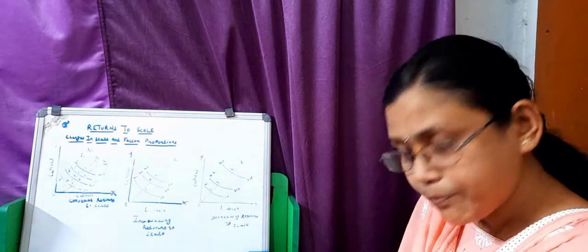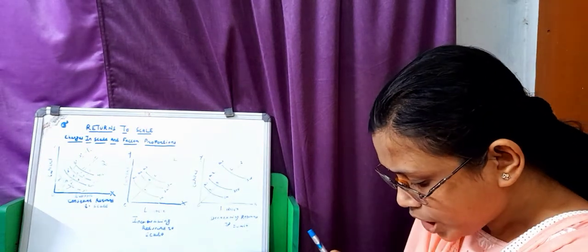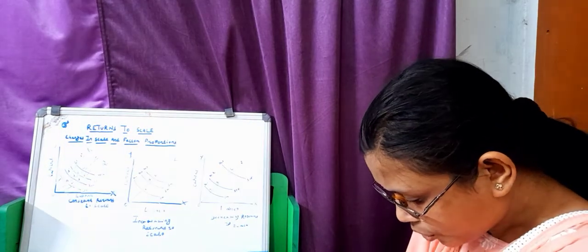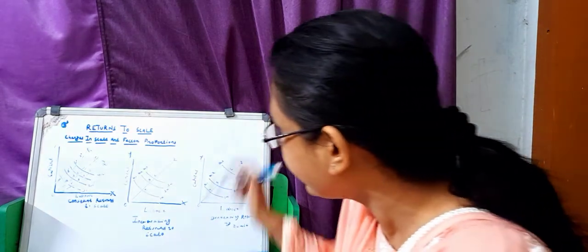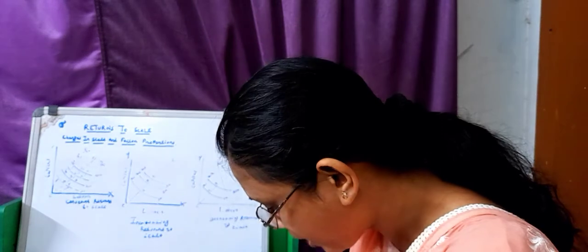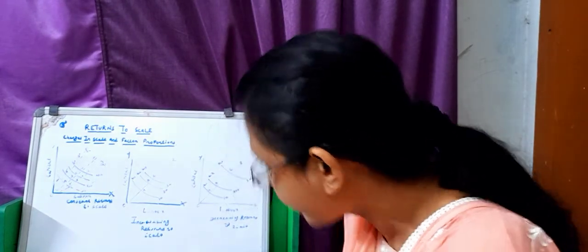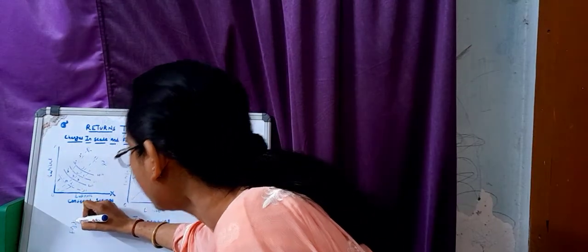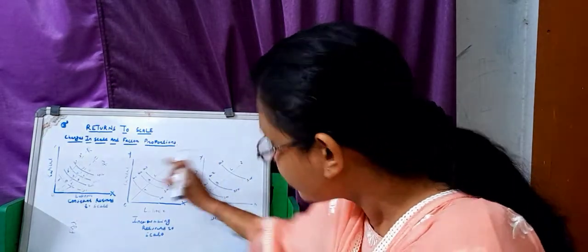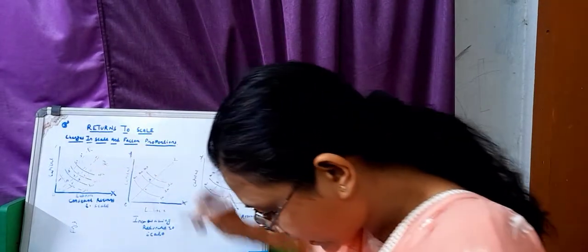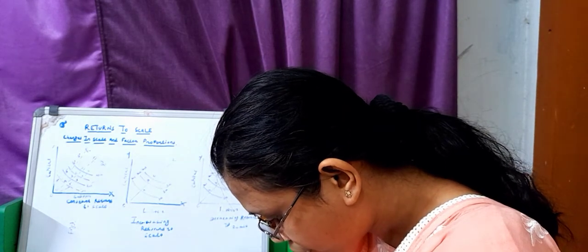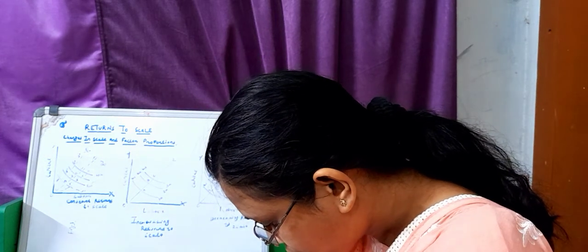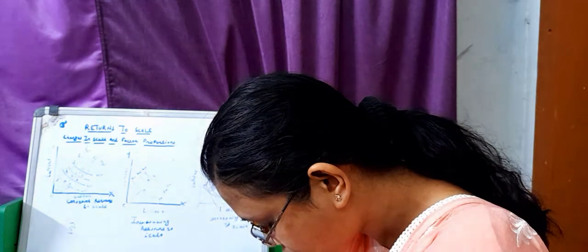Constant returns to scale mean that an increase in the scale, or the amounts of all factors, leads to a proportionate increase in output. Let us illustrate constant returns to scale diagrammatically with the help of equal product curves, that is isoquants. Figure 1 shows constant returns to scale and depicts an isoquant map. It is assumed that in the production of the good only two factors, labor and capital, are used, in order to judge whether or not returns to scale are constant.